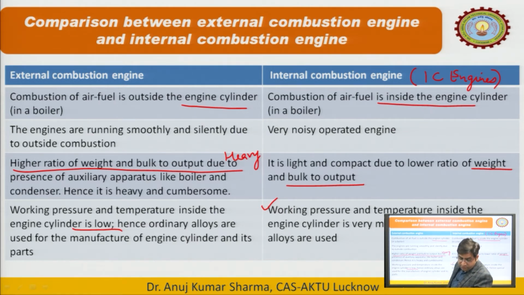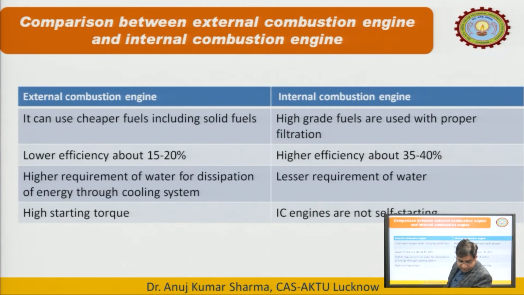So, we have to use different alloys, special alloys to form the engine cylinders. Now, it can use cheaper fuels, very small points. Low efficiency is about 15 to 20%, which means only 15 to 20% of the fuel energy is being converted into the mechanical work. Here this efficiency seems a little bit higher, 30 to 40%.